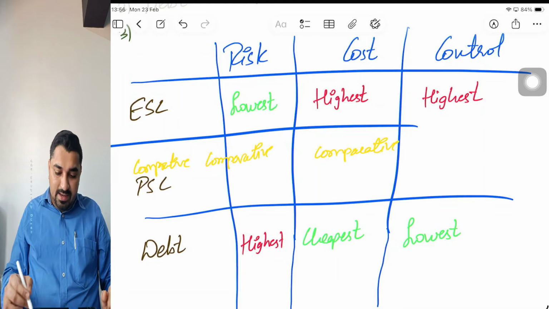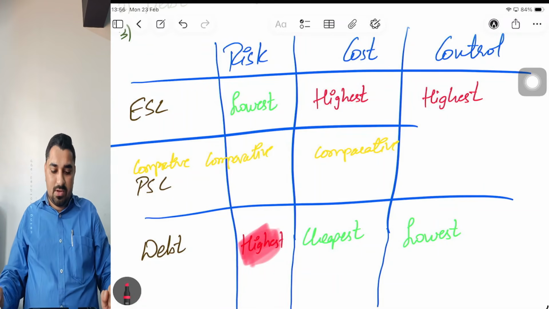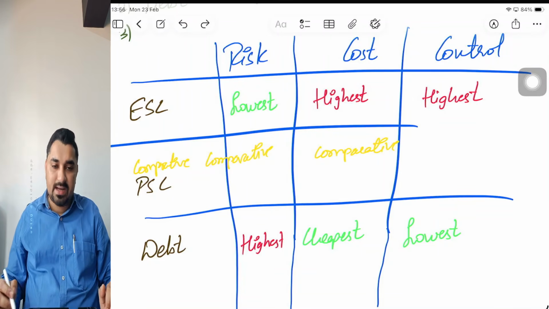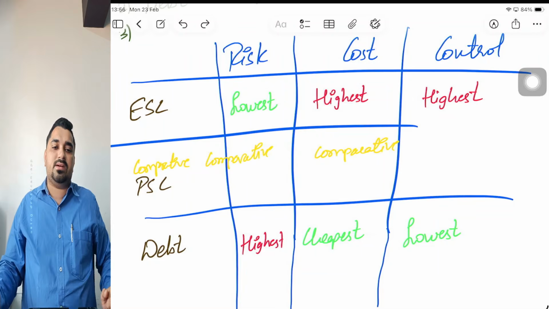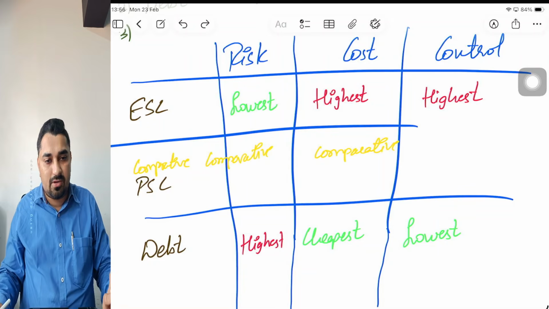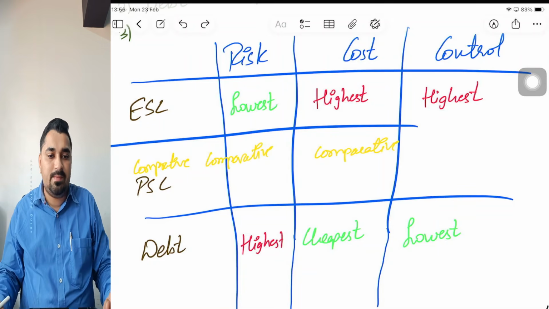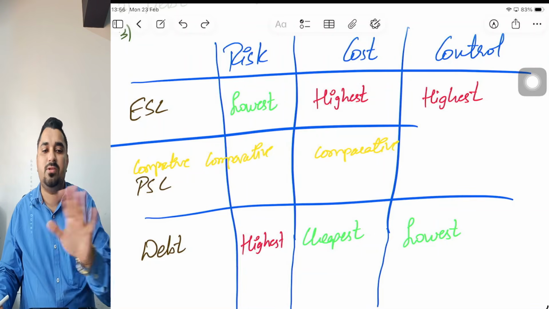If you see, debt is a riskier source of finance. Why? Because debt comes with fixed financial commitment. Debt always comes with fixed financial commitment. Fixed financial commitment in the sense what? Irrespective of the fact whether the company is making profits or it is making losses, whenever you raise money in the form of debt, interest has to be paid. The principal has to be repaid in time. Whether you are making profit or not making profit doesn't matter at all.